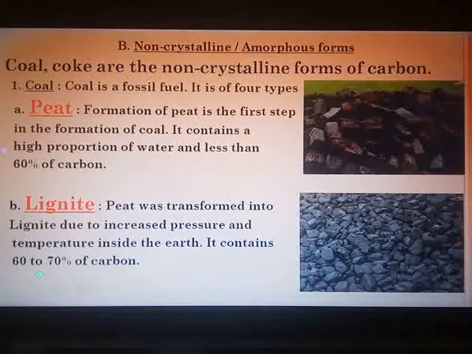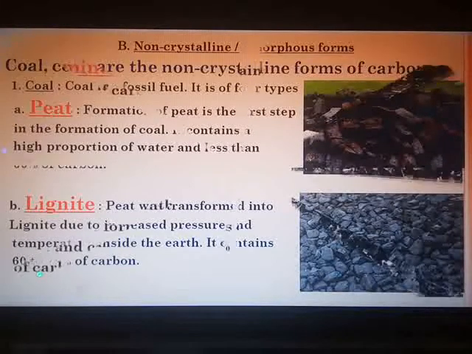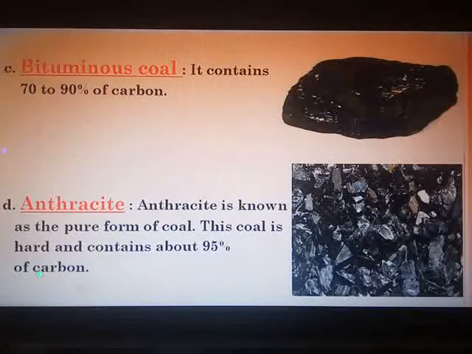Look, everywhere you can see the percentage of carbon and the step number. Peat is the first step. Lignite is the second step. So it can be asked as MCQs in the exam. Third is bituminous coal, which was formed as the third step and contains about 70 to 90% of carbon. You can observe here, as you go ahead with the steps, the percentage of carbon keeps increasing, and as the percentage of carbon increases, when you burn it, you will obtain more and more heat energy.